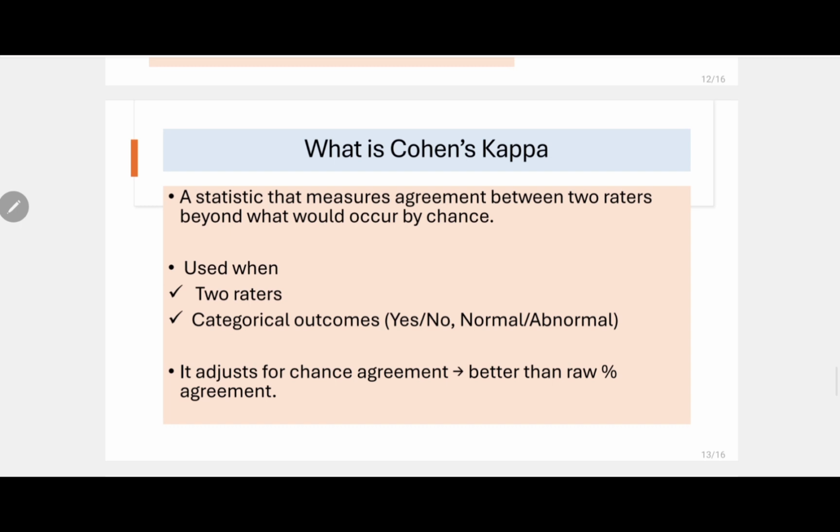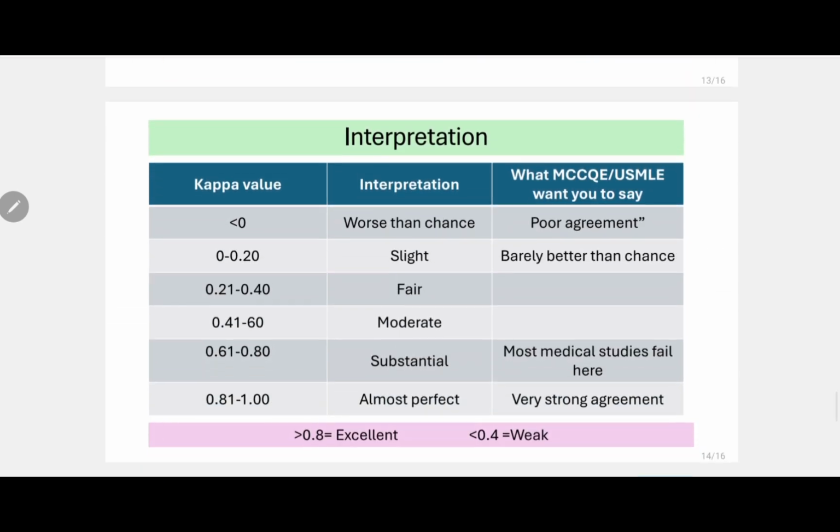So what is Cohen's kappa? Now coming to the definition: a statistic that measures agreement between two raters beyond what would occur by chance, the true agreement. It is used when there are two raters and categorical outcomes, yes or no, normal, abnormal. You cannot do it on continuous variables, right? It adjusts for chance agreement better than raw percentage agreement. Pretty obvious, like what we have discussed.